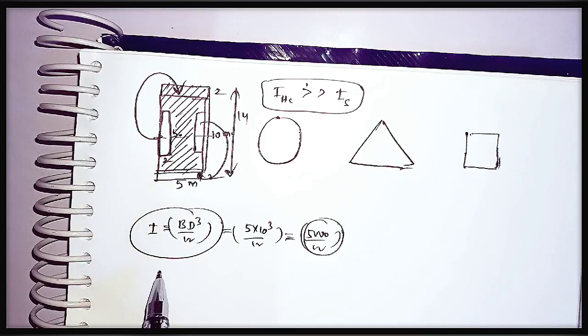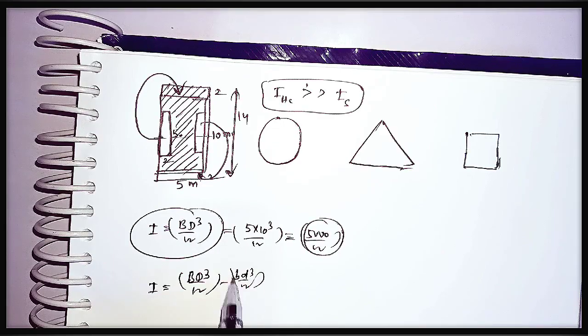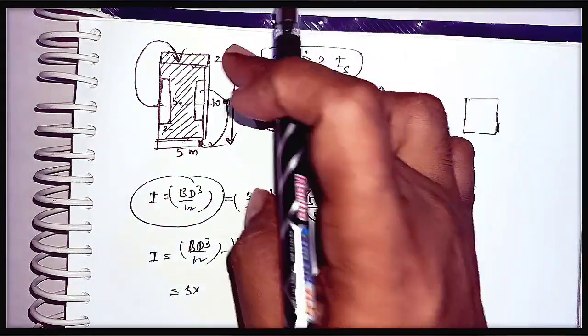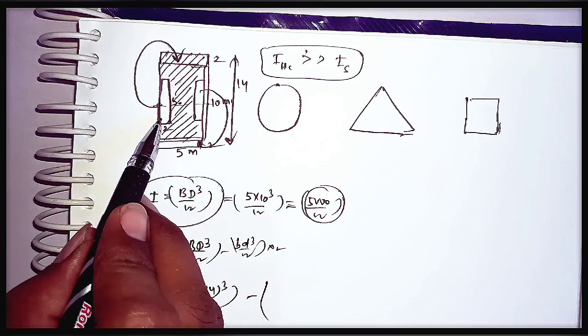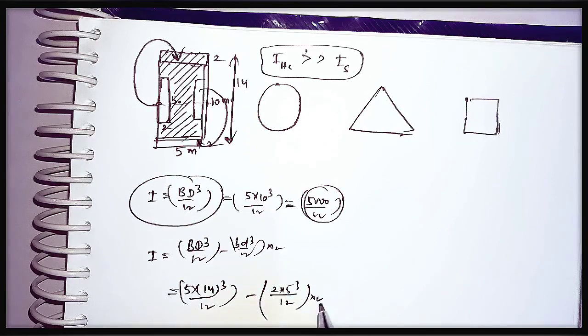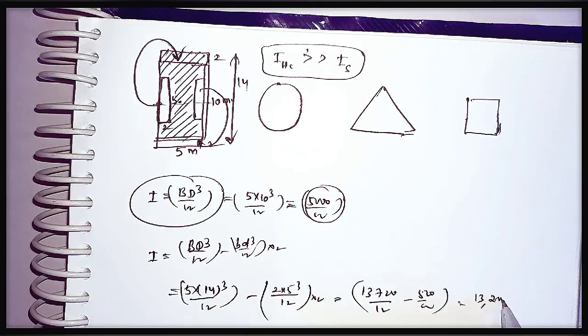Now if you calculate this moment of inertia, I equals BD cubed by 12 minus small bd cubed by 12 multiplied with 2, because these two portions are removed. Here B is the width 5, and D is the total 14 meters, 10 plus 2 plus 2. That means 14 cubed by 12 minus bd cubed, which is 2 into 5 cubed by 12 into 2. If we calculate this value, 14 cubed multiplied with 5 is 13,720 by 12, minus 500 by 12 something, we get 13,220 by 12.